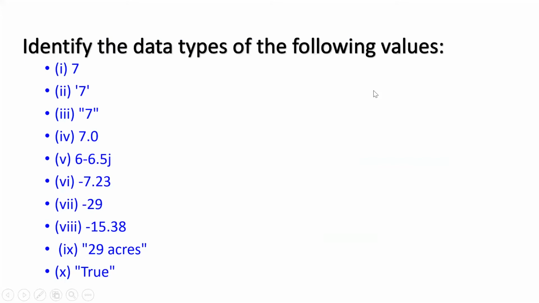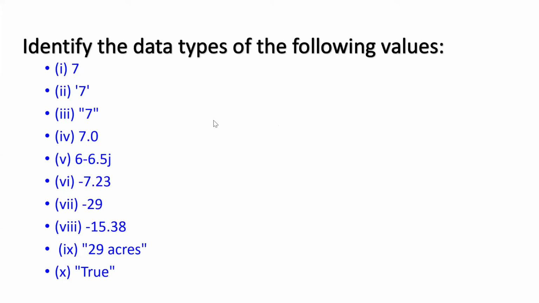Just tell me what are the data types of these values. Amitos, what is the data type of 7, the first value? Sir, int. Anuvrat, 7 within quotation marks, second value. 9th value? Yes. 9th value is a string. Amitos, 10th value? Boolean. No, it is not Boolean. If you keep it within string marks, it becomes a string. Without quotation marks, it will be Boolean. Within quotation marks, anything is a string. For example, you see the second value 7. 7 is an integer, but within quotation marks, it becomes a string.